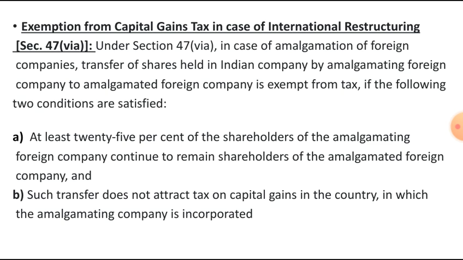The first one, at least 25% of the shareholders of the amalgamating foreign company continue to remain shareholders of the amalgamated foreign company. And the next one, such transfer does not attract tax on capital gains in the country in which the amalgamating company is incorporated. If these two conditions are satisfied, the capital gains are exempted.